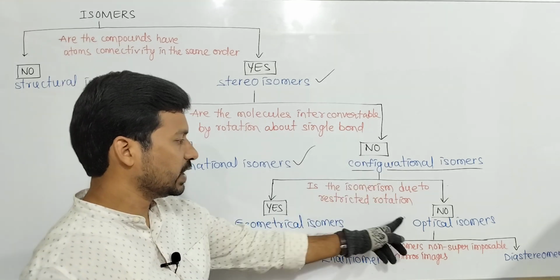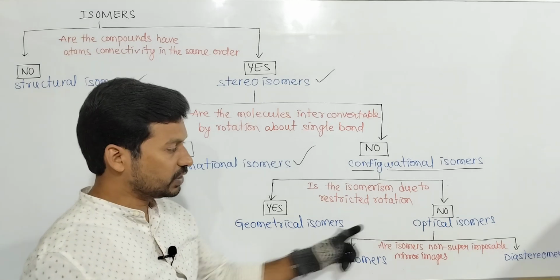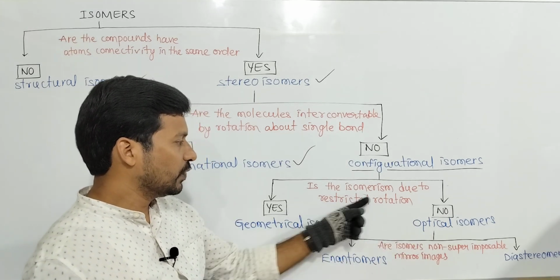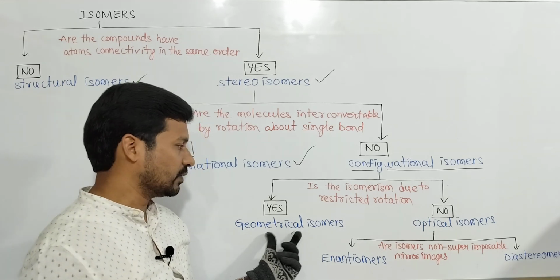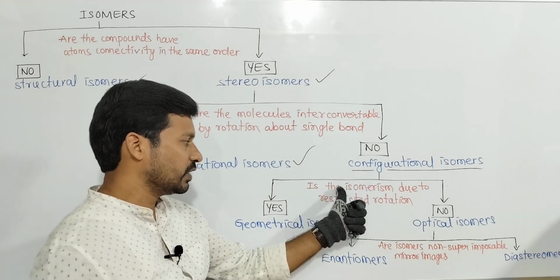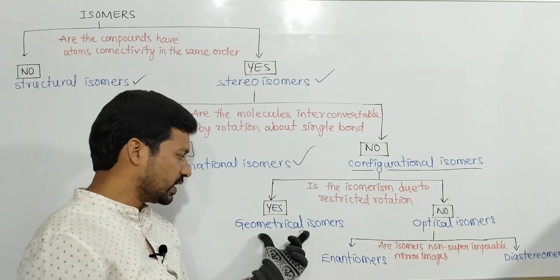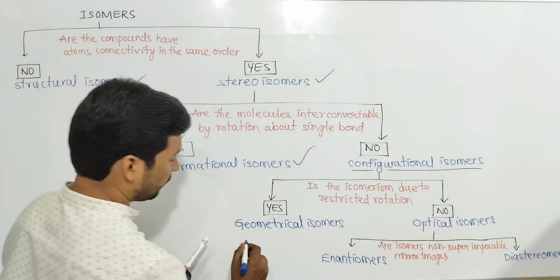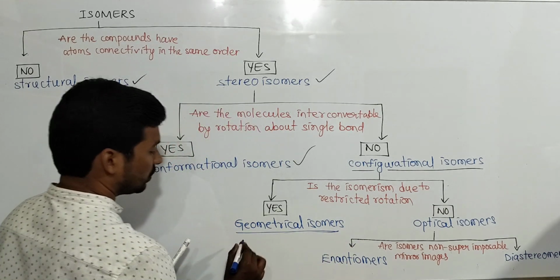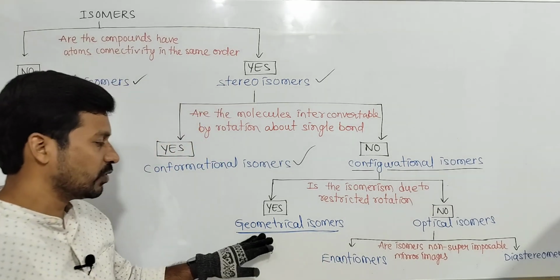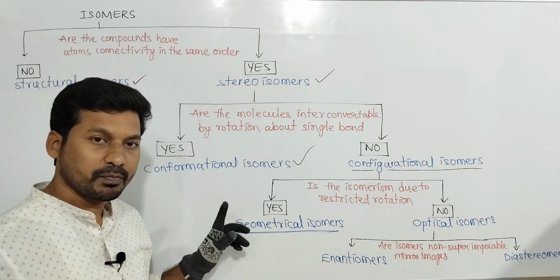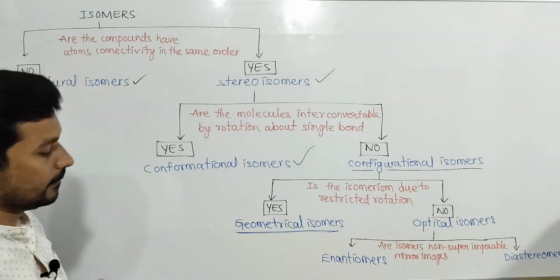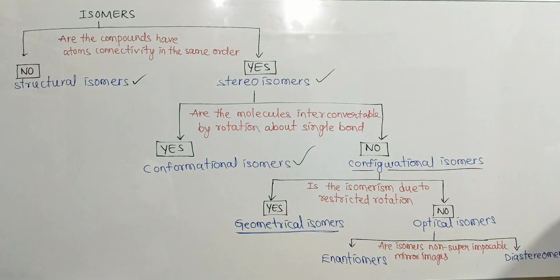Configurational isomers are again two types: geometrical isomers and optical isomers. Configurational isomerism due to restricted rotation gives geometrical isomers. In geometrical isomers we have different kinds. This is the main class. In today's class I am going to explain all possible geometrical isomers. In the next video, optical isomers. Okay, so take this one.